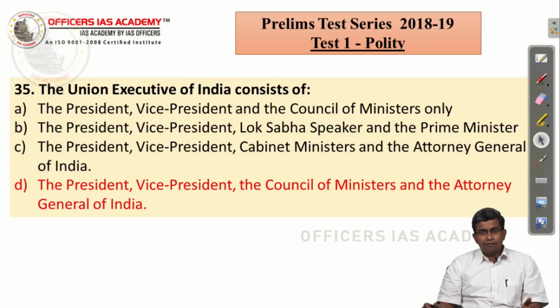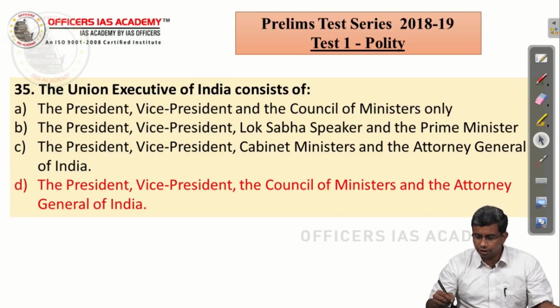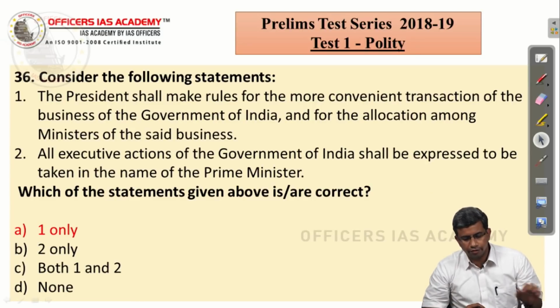One other way to simply remember it is Attorney General is under Article 76 of the Constitution. The Union Executive is between Article 52 and Article 78. So, anyone who comes between Article 52 and Article 78 is automatically part of the executive. So, the correct answer is D, President, Vice President, Council of Ministers and Attorney General of India.